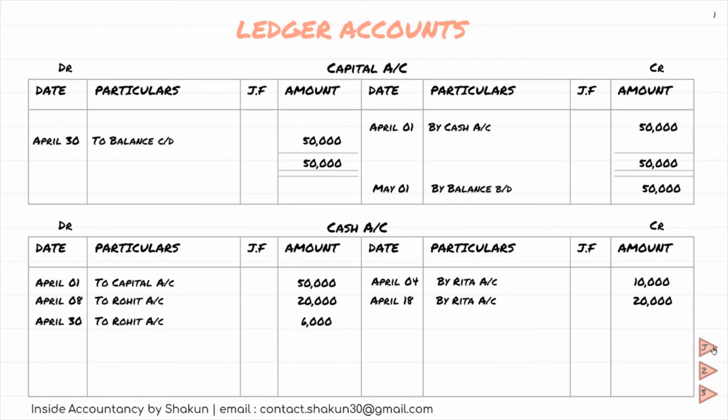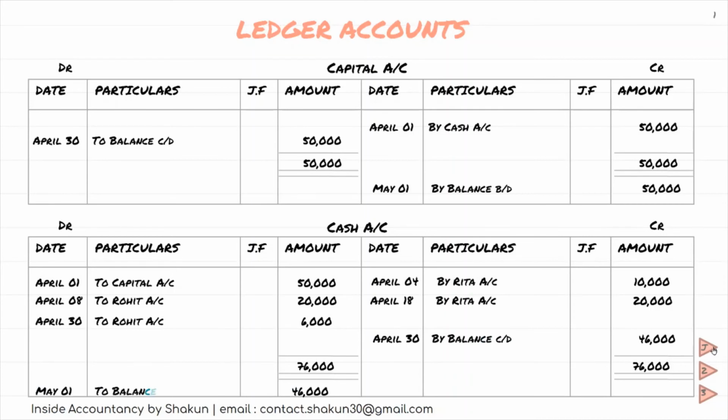Again we'll do the totaling. On the debit side the total is 76,000, on the credit side the total is 30,000. Which is greater? Obviously 76,000, which we will write on both sides. Now the balancing figure comes on the credit side, which is 46,000, which will be transferred to the next month, May 1, to balance brought down 46,000. So this is how we do ledger posting for capital as well as cash.